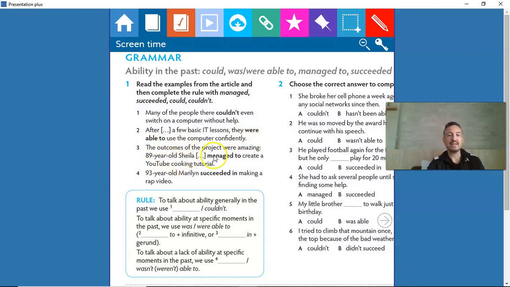Number 3, the outcomes of the project were amazing. 89-year-old Sheila managed to create a YouTube cooking tutorial. And number 4, 93-year-old Marilyn succeeded in making a rap video. So all of those words in bold refer to abilities in the past. But there are some differences between them. Let's take a look at the differences.